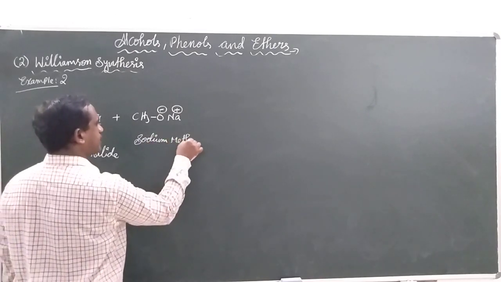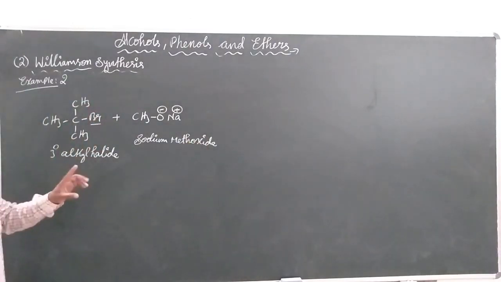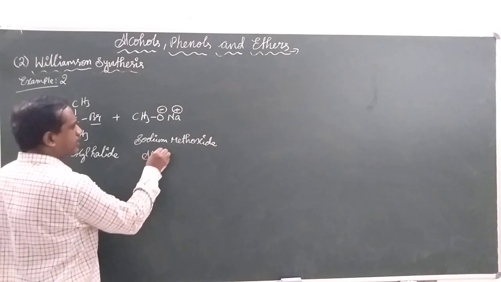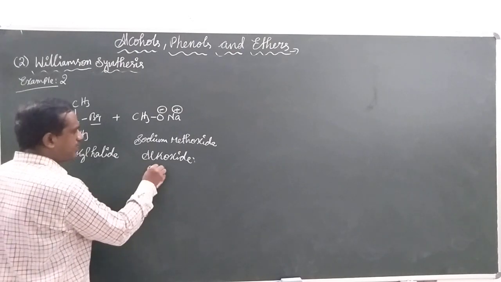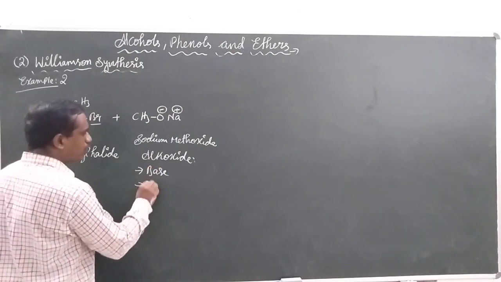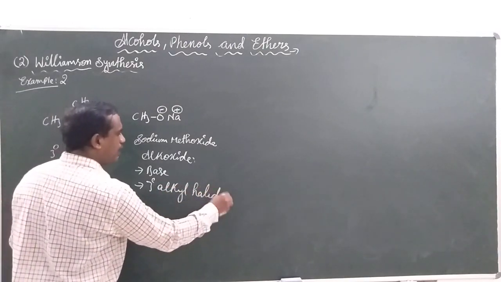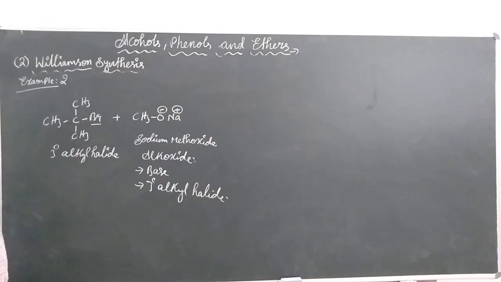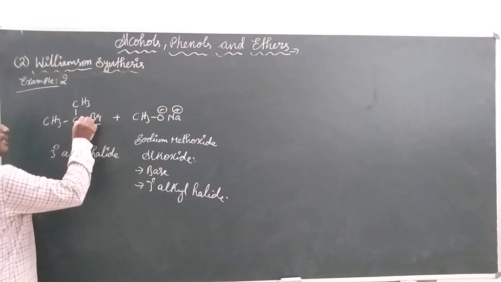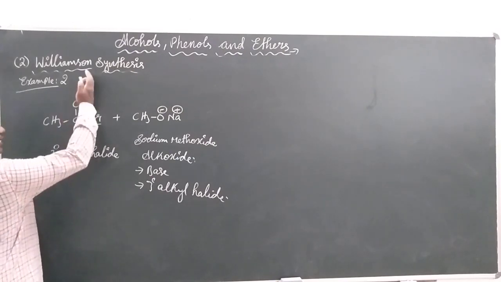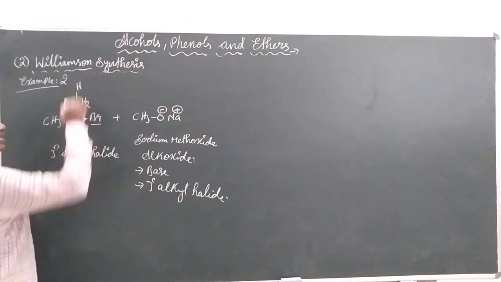Sodium methoxide, strictly speaking, is the alkoxide. It will act like a base when we use the tertiary alkyl halide. Please observe that the bromine is bonded to a carbon, and in turn it is withdrawing the electrons from the nearest carbon. I have represented 3 hydrogens, and now I am representing 1 hydrogen above.